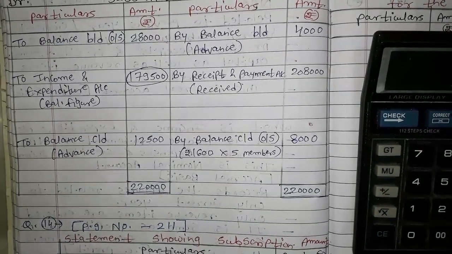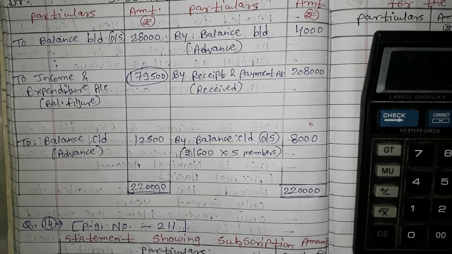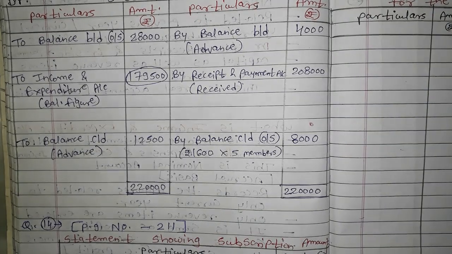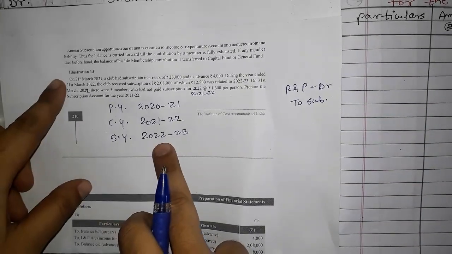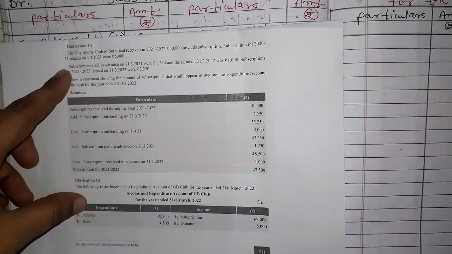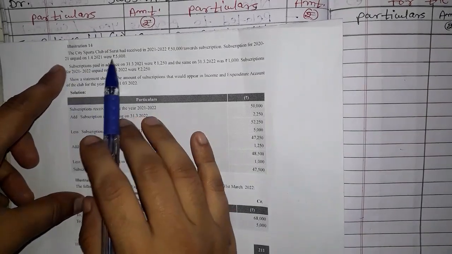Now this is a new syllabus and I have completed my CMA in old syllabus, so I don't have study material, so that's why I'm taking Xerox or printout like this and I am teaching you. Okay, so here we have completed illustration number 13. Now we will go for illustration number 14.